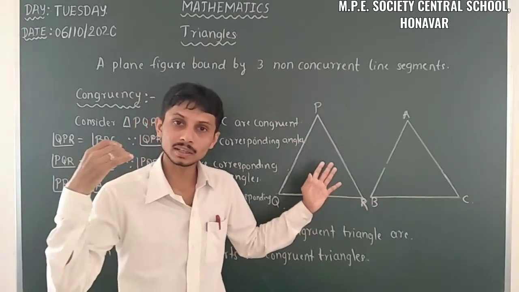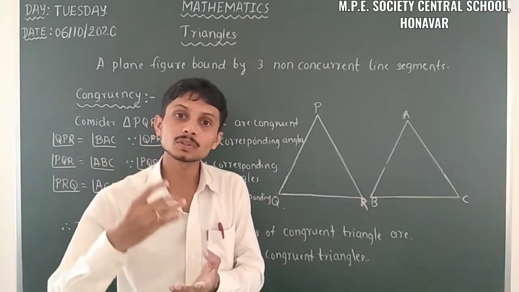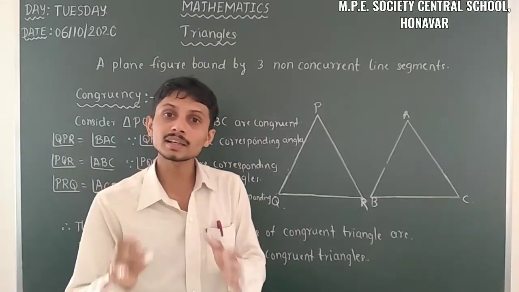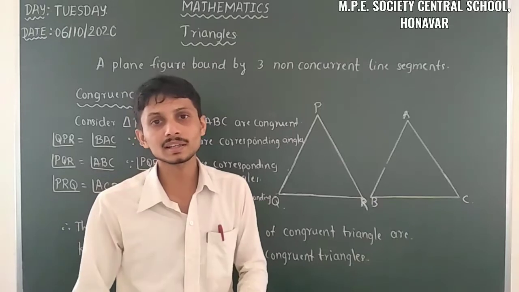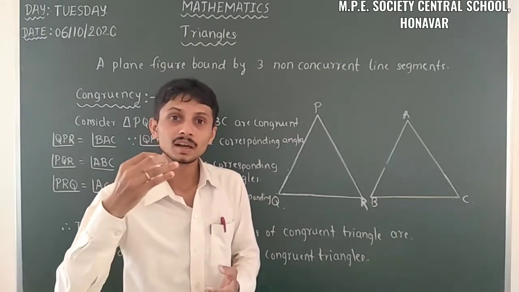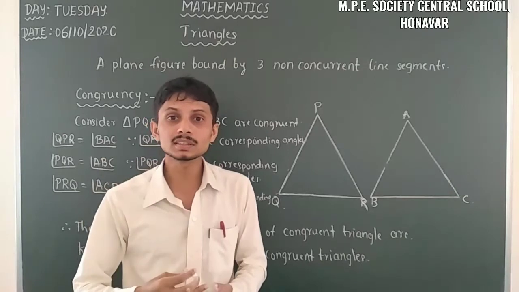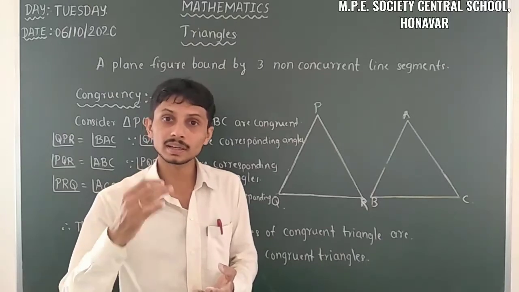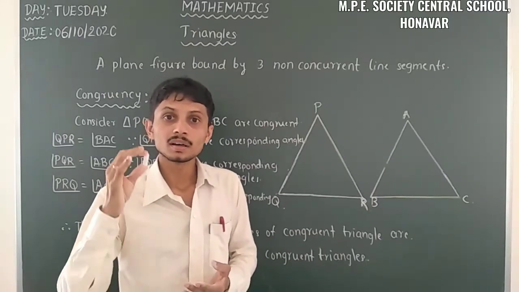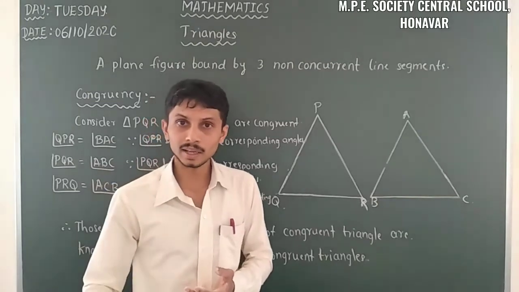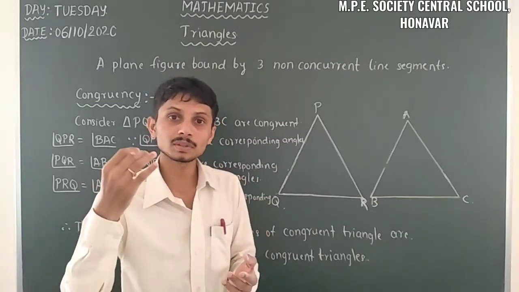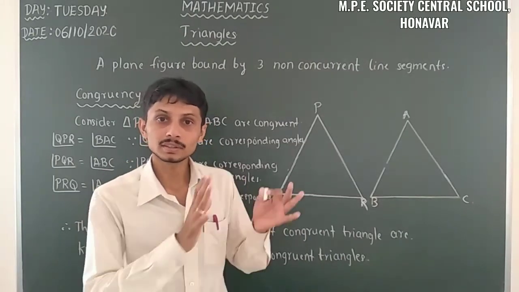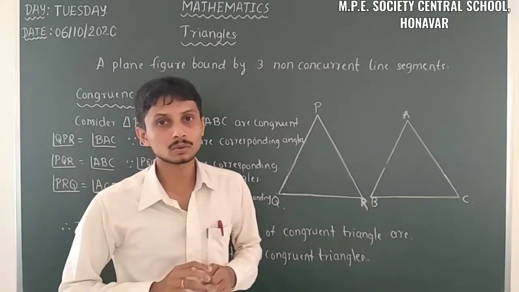And also you can take rectangles. Rectangles have opposite sides equal, and inside all the angles are 90 degrees. You can take any rectangle, all the angles are 90 degrees only. The opposite sides of a rectangle are the same. So when we take another congruent rectangle, the opposite sides must have equal lengths. So there also the corresponding sides are equal.